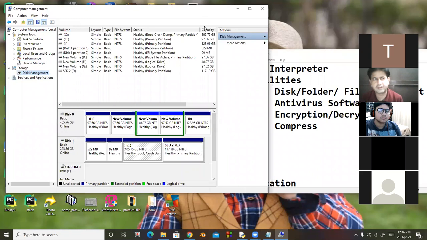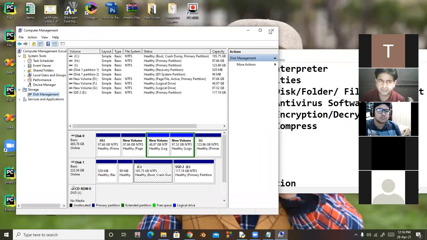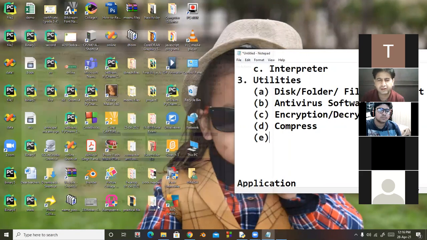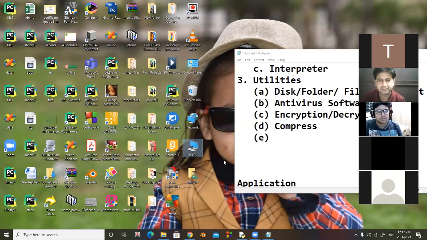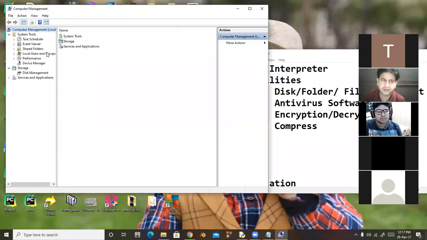Okay, students. If you want to control the memory of your computer system, delete any partition or disk, and create a new disk, you can right click on My Computer. This is a utility. You click on Manage, and here are different utilities for controlling your device.